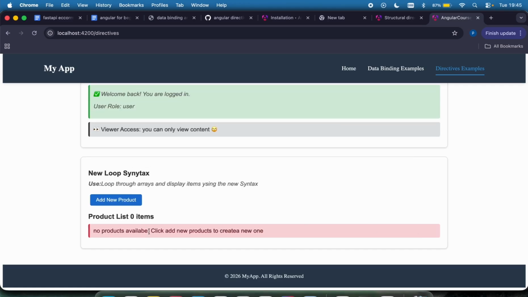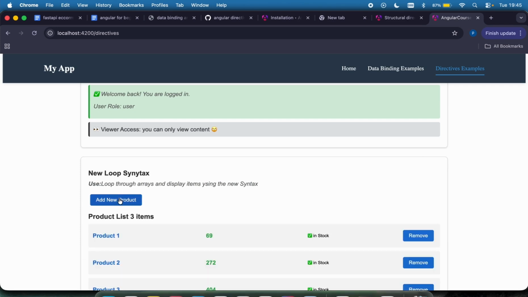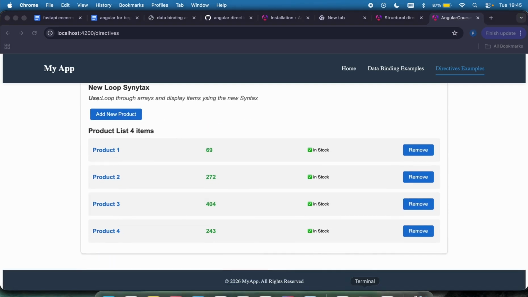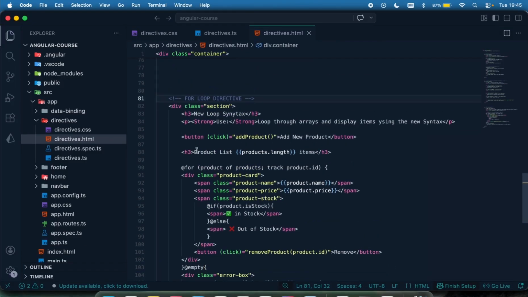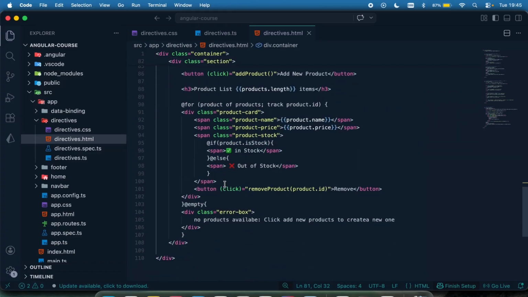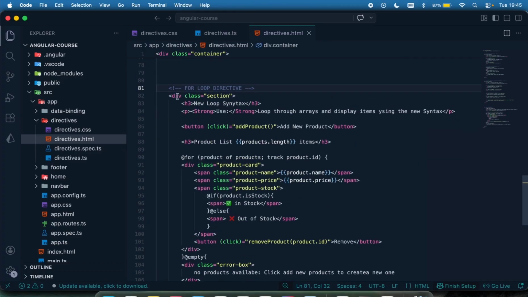You can see no product available. Click the new to create a new one, and then product has been added. So this is how to use directives, the for loop directive, using the new syntax. And in the next lecture, I'm going to show you how to write this using the classical syntax. So see you in the next lecture.